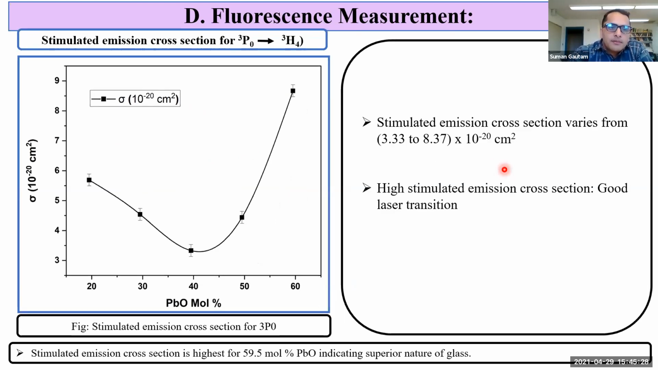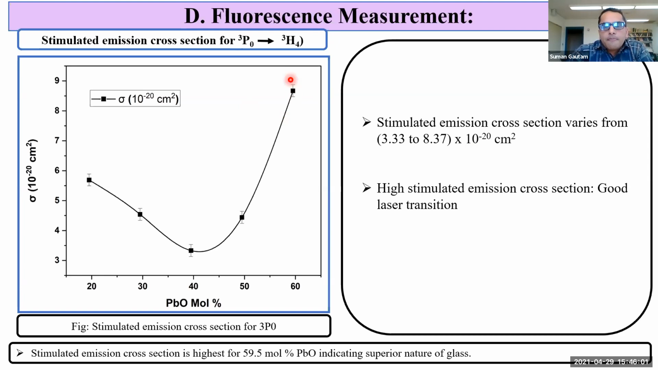This is the plot of the estimated emission cross-section for the 3P0 to 3S4 transition. We observe the highest estimated emission cross-section at around 59.5 mole% of PbO. That indicates the formation of a good laser transition. The estimated emission cross-section for 3P0 to 3S4 varies from 3.33 to 8.37 times 10 to the power negative 20 centimeter square. This highest estimated emission cross-section at 59.5 mole% of PbO also indicates the spectroscopic quality of our glass system.